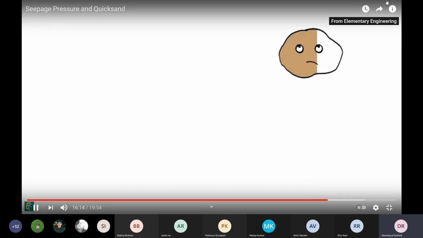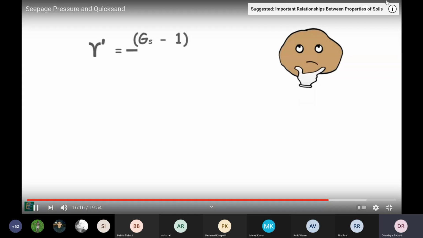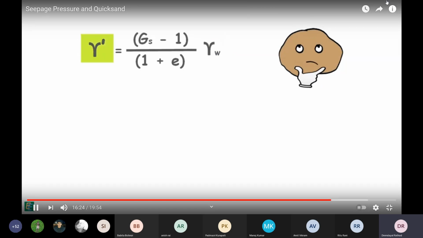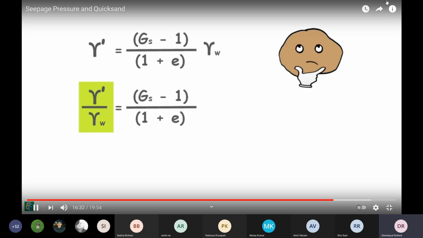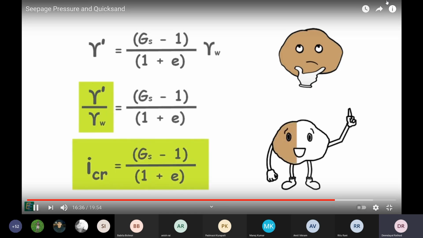If we remember, we learned a relationship of soil parameters. This relationship relates the unit weight of water with the properties of the soil, that is, the soil's unit weight, its void ratio, and the specific gravity of its solid particles. We can rewrite it and substitute this as the critical hydraulic gradient. It is an important relationship to be remembered.